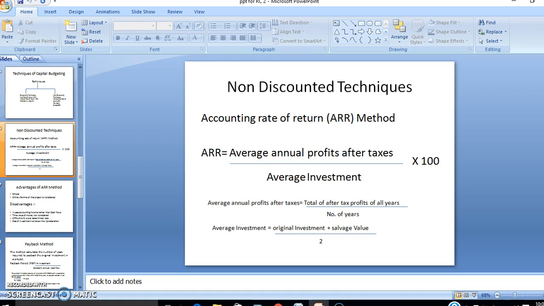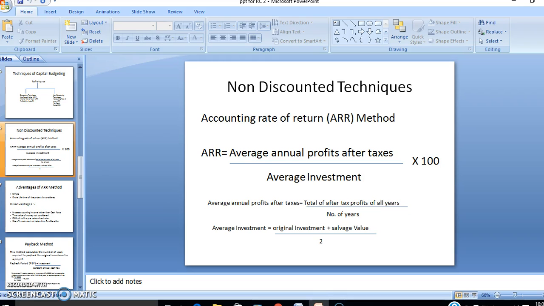ARR is also known as average rate of return. It is based upon accounting information rather than cash flows. It can be calculated as given in the formula. ARR is equal to average annual profit after taxes divided by average investment into 100. Average annual profit after tax is equal to the total of after tax profit of all years divided by number of years. Average investment is equal to original investment plus salvage value divided by 2.